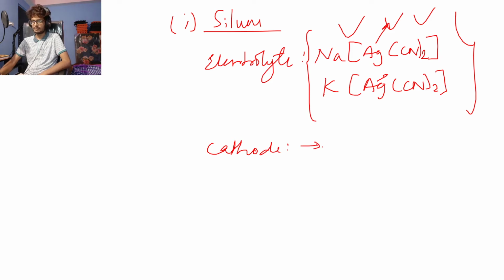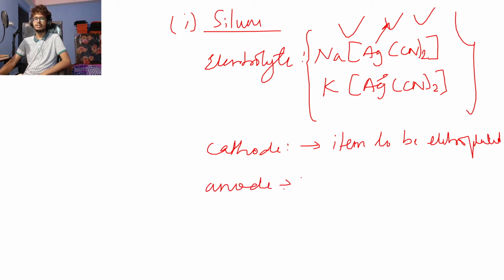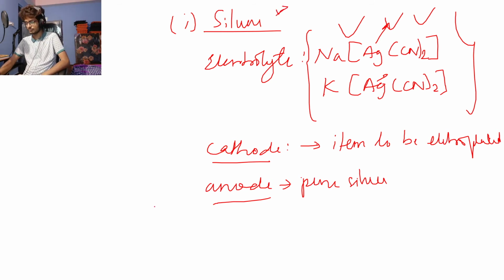Not silver. The cathode is the item to be electroplated. The anode will be pure silver. So the cathode will be the item over which you want the coating to happen, and the anode should be pure silver, every time, for electroplating with silver, right?